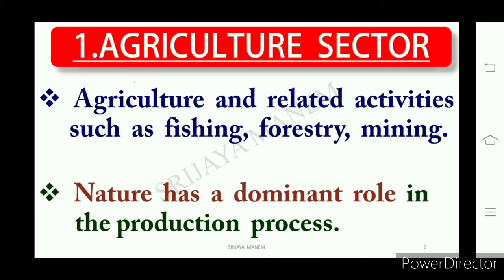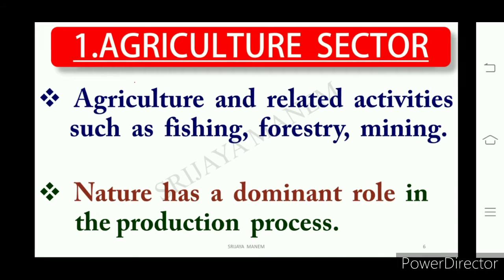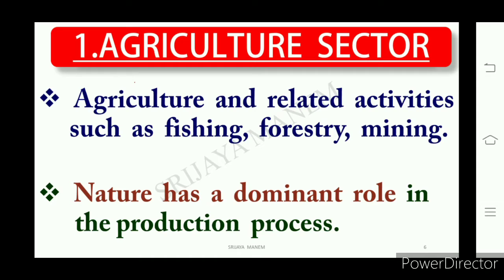That is what we call the primary sector. There we find fishing, forestry, mining, and some related to agriculture, which is the primary sector, where we see nature is dominant in the production of goods.